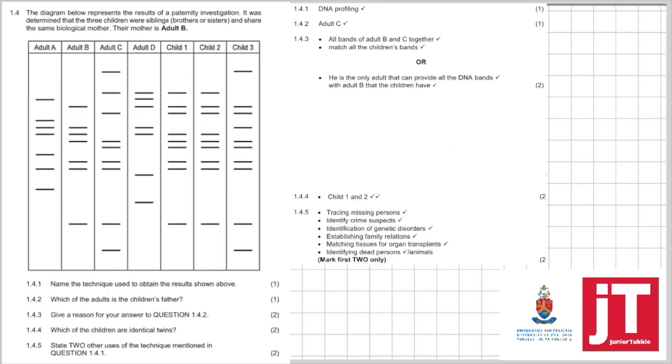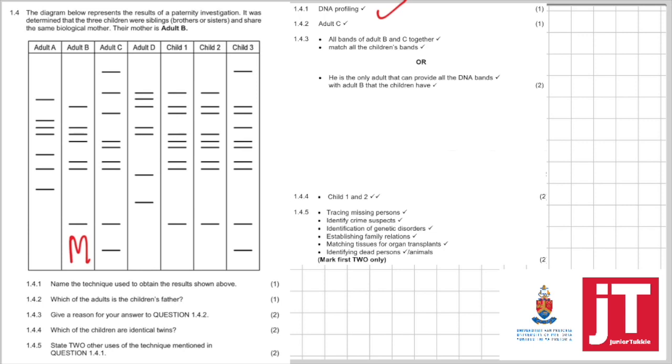Right. 1.4. The diagram below represents the results of a paternity investigation. It was determined that the 3 children were siblings, brothers or sisters, and share the same biological mother. So this is the mother. Their mother is adult B. 1.4.1. Name the technique used to obtain the results shown above, that we know is DNA profiling. 1.4.2. Which of the adults